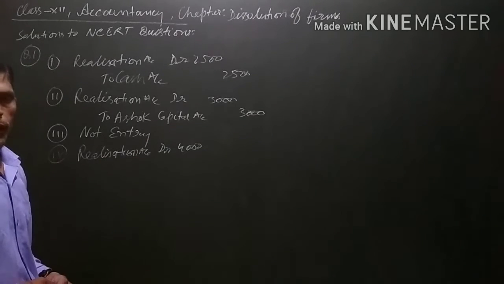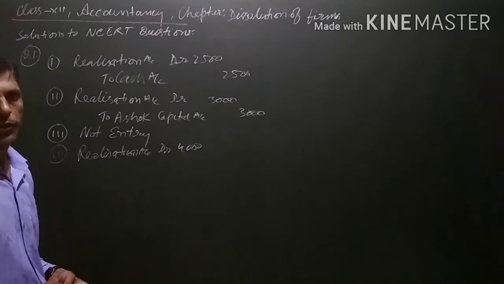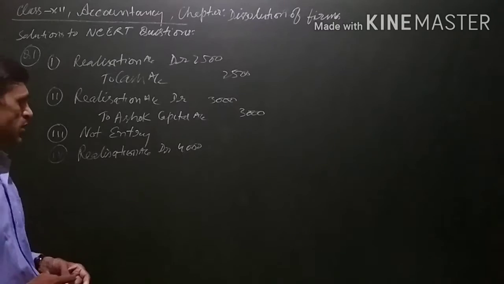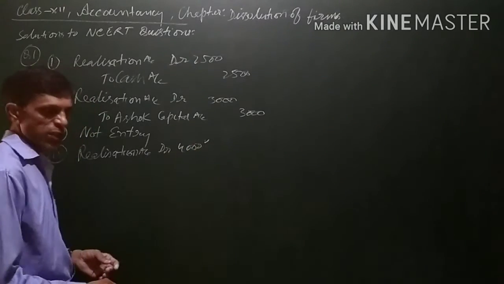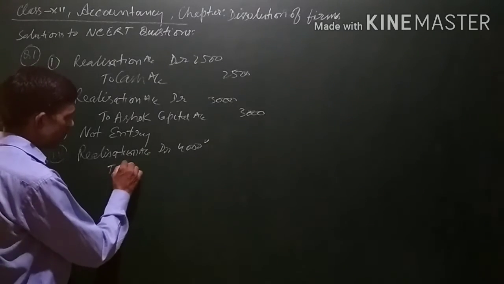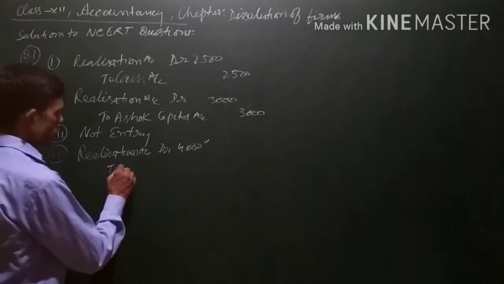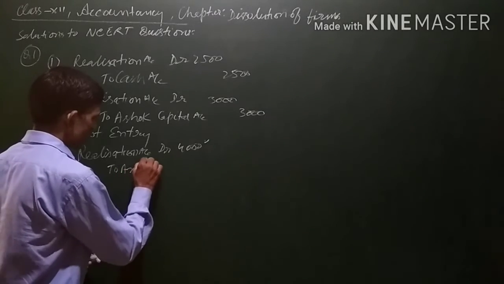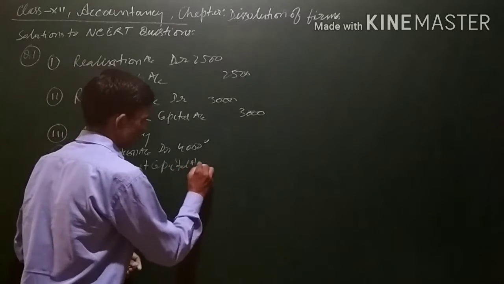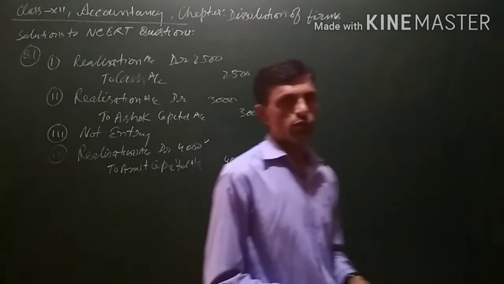But actually Amit has to spend only 3,000. So it is a benefit, an income for the partner. It is irrelevant how the partner is gaining because of the realization of the business. But since for the business 4,000 is the actual expense, in the books of the firm 4,000 will be written, and the partner's capital account will be credited with this amount: Amit capital account 4,000. Because this 4,000 has been given to the partner.